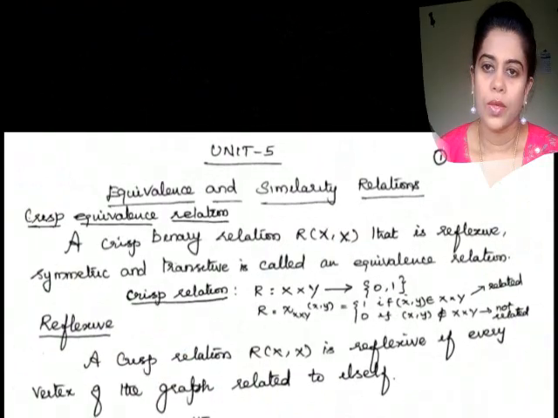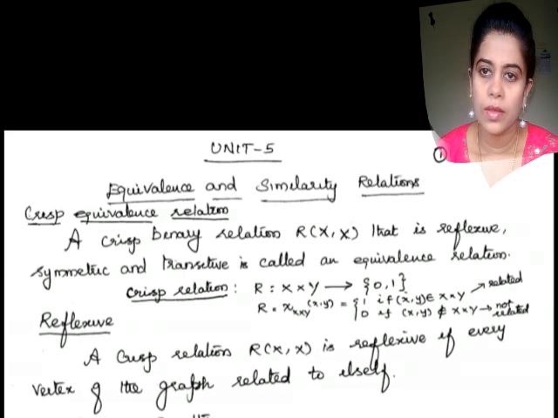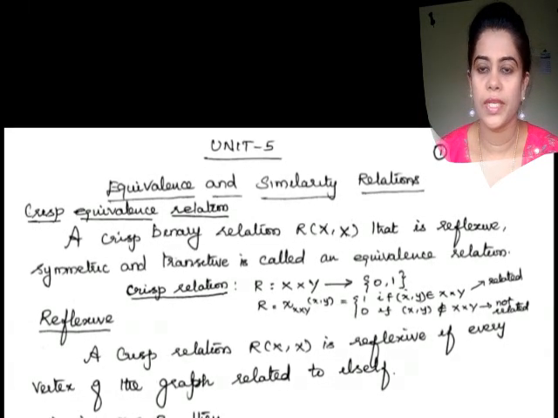In this video lecture, we are going to discuss the last section of Unit 5, which is equivalence and similarity relation. In this, we are going to discuss crisp equivalence relation, crisp tolerance relation, fuzzy equivalence relation, and fuzzy tolerance relation. Also, certain problems under this. Okay, let's do crisp equivalence relation.